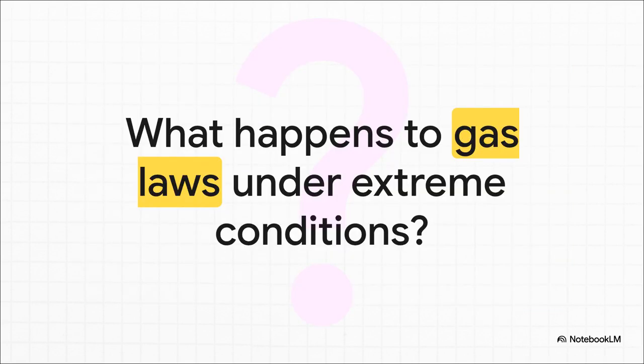As we wrap up this explainer, I want to leave you with kind of a wild thought. The math we covered today is incredibly neat and tidy. But remember, the ideal gas law requires ideal conditions, right? It needs polite gas molecules that are spread far apart and moving fast enough to just ignore each other. So what actually happens when you crush a gas under immense extreme pressure, or drop the temperature dangerously close to absolute zero? How chaotic do things get when real gases are pushed to absolute extremes and the rules of the ideal gas law just begin to break down?